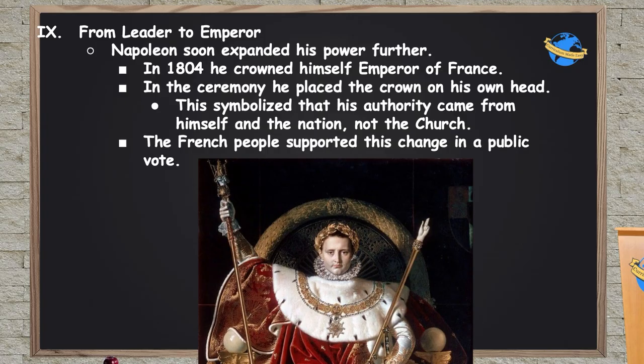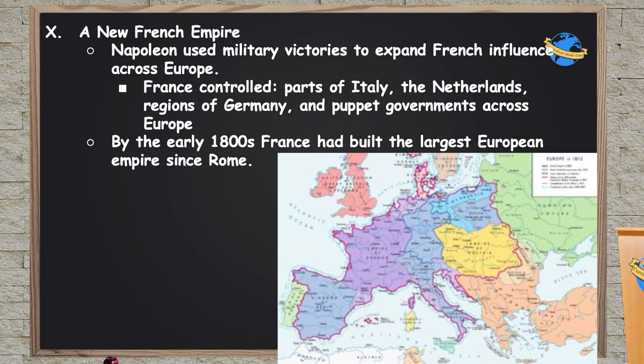You see how he uses the language and the tools of the revolution in order to do the exact opposite of what the Enlightenment was calling for, and how the people of France willingly let this happen. It is at this moment the new French Empire is formed. Napoleon uses his military victories to expand French influence far across Europe.